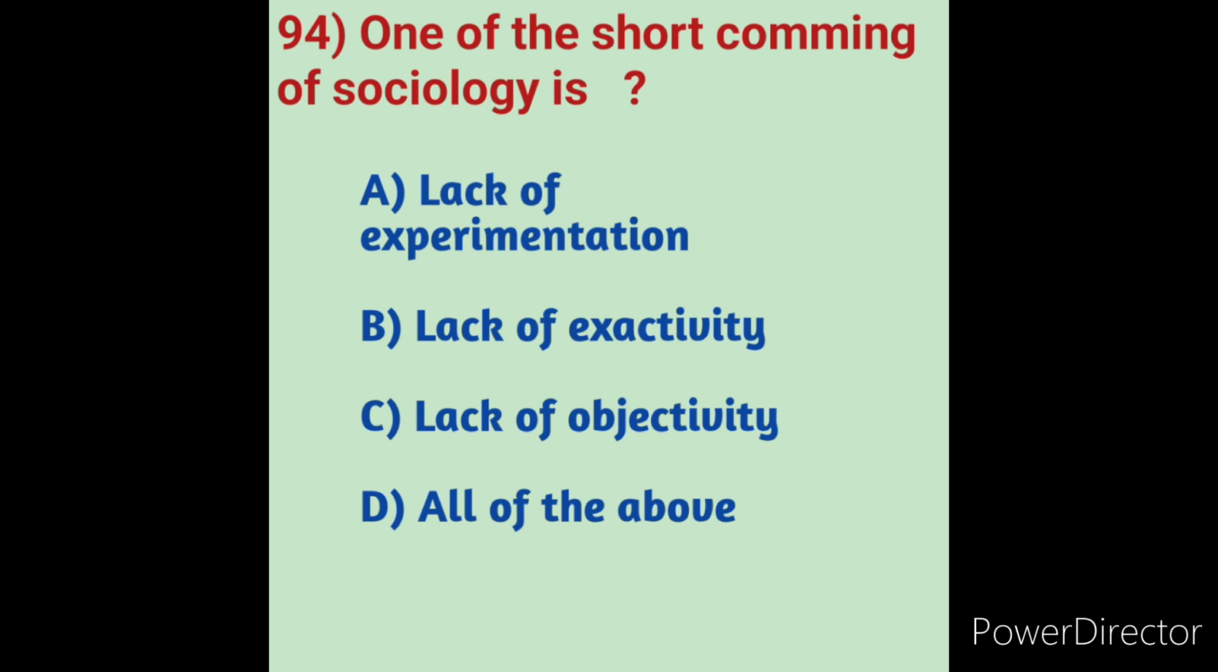Here, one of the shortcomings of sociology: all of the above is the correct answer. Lack of experimentation, lack of exactitude, lack of objectivity. The sociologist cannot maintain complete objectivity in order to understand external action. Lack of exactitude: the laws and conclusions cannot be expressed in precise terms. The prediction might not be true. Findings are often limited in time and space. So here, all of the above is the correct answer.